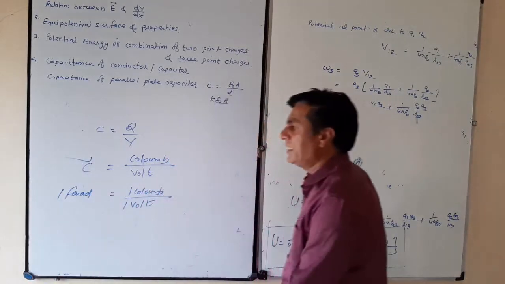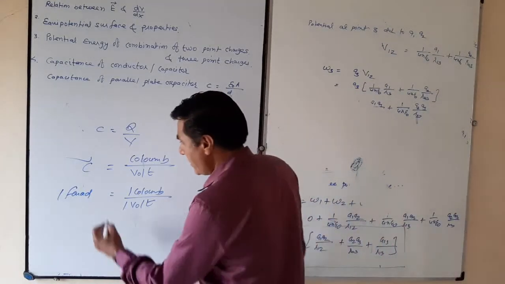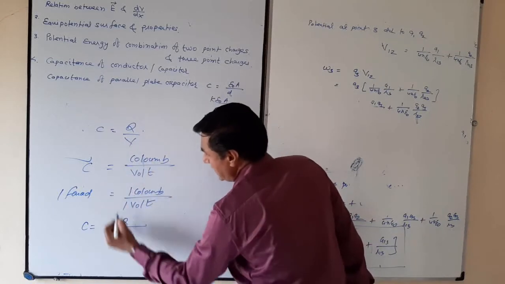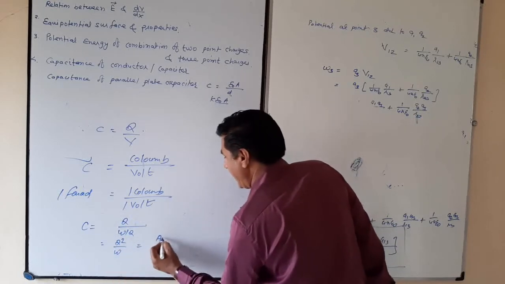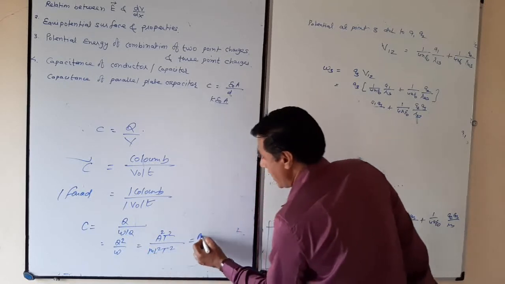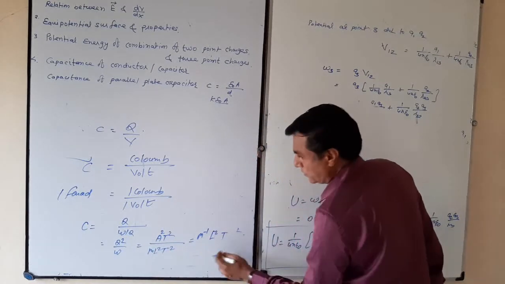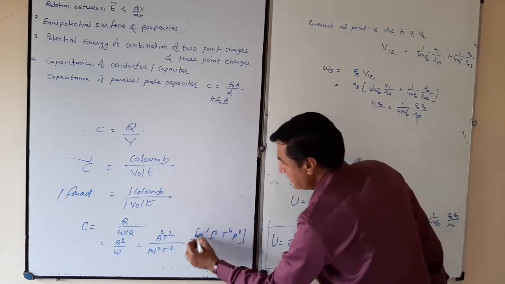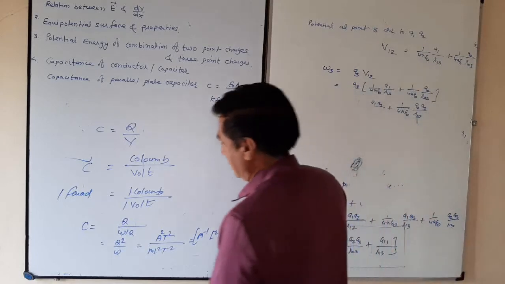So the unit of capacitance is farad. Okay, clear? Now the dimensional formula: C = Q/V, V is W by Q, so C = Q squared by W, which gives M^-1 L^-2 T^4 A^2. It is the dimensional formula of capacitance.